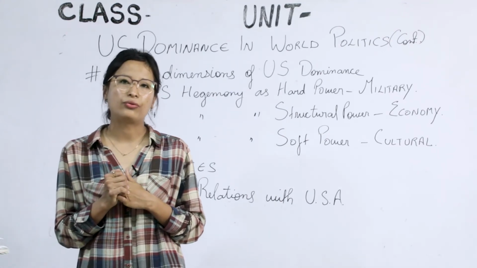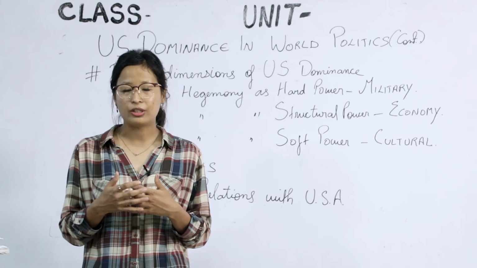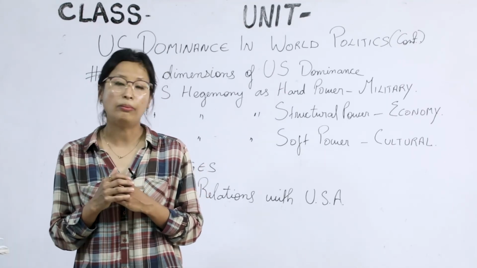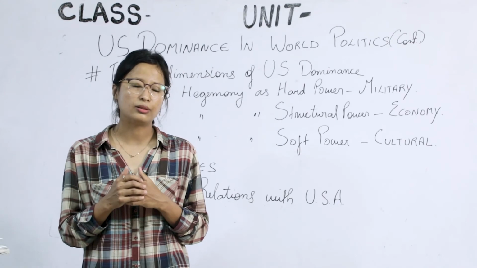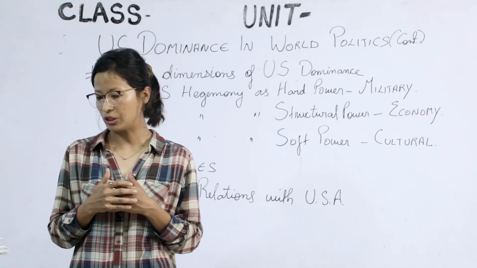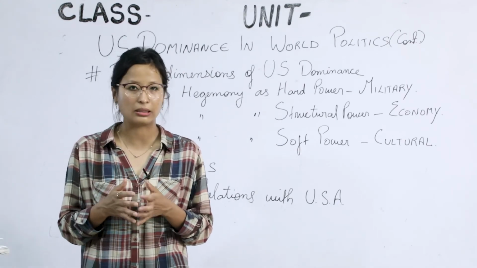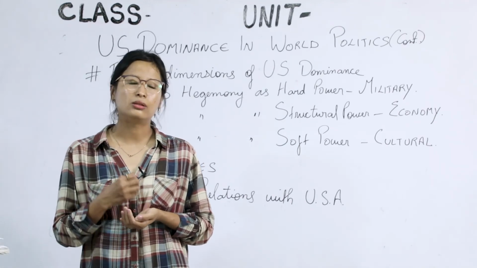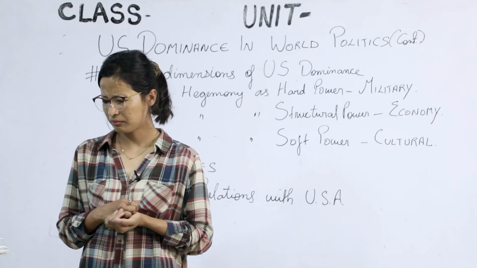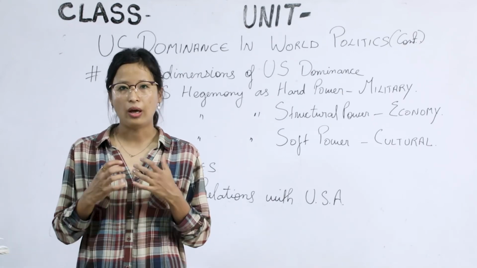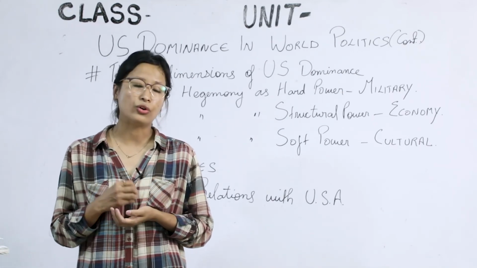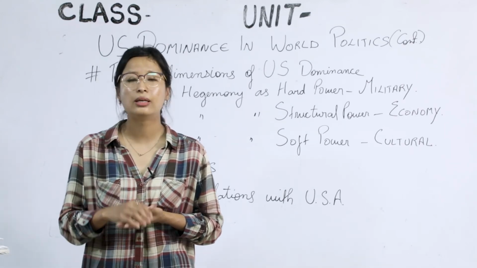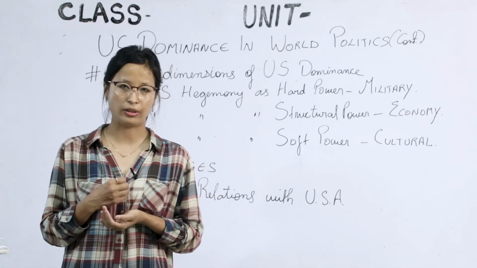Now, point number 5: both countries are victims of terrorism. So they work together to combat or end terrorist organizations, especially Lashkar-e-Taiba, which is presently active in Pakistan. Point number 6: in 2006, the President and the Prime Minister of India signed an agreement dealing with a nuclear deal. Later on, this agreement came to be known as the Indo-US nuclear deal.